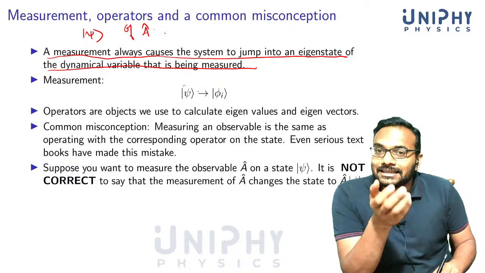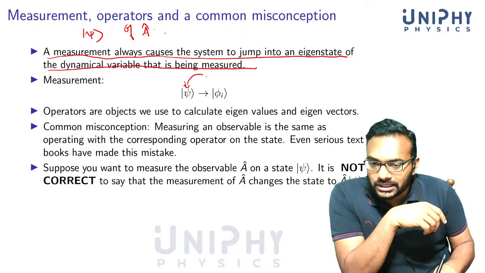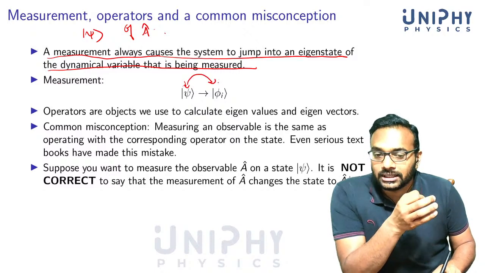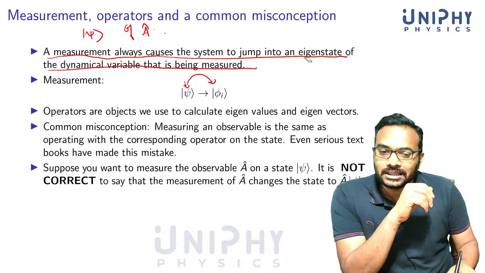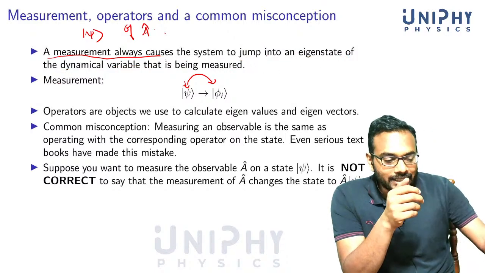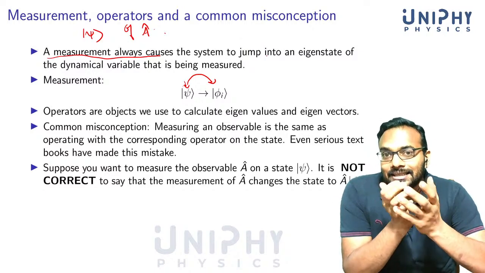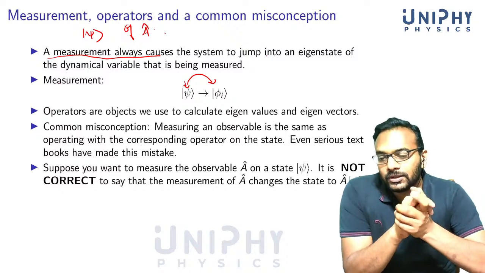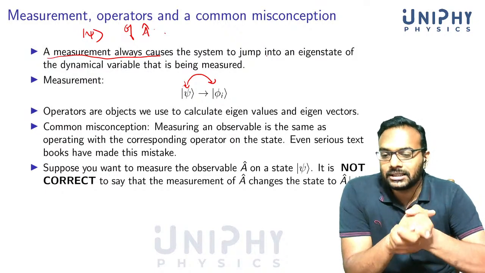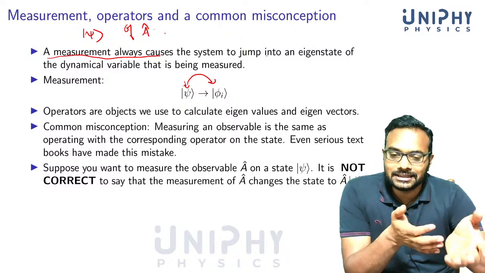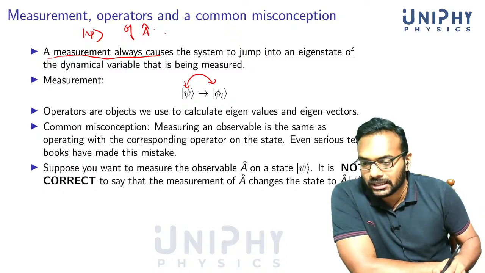This is the state before measurement, and when you measure, it jumps or reduces into an eigenstate of the observable that you are measuring. If you are measuring energy, the state changes into an energy eigenstate. If you are measuring momentum, it changes into a momentum eigenstate. If you are measuring position, it changes into a position eigenvector.